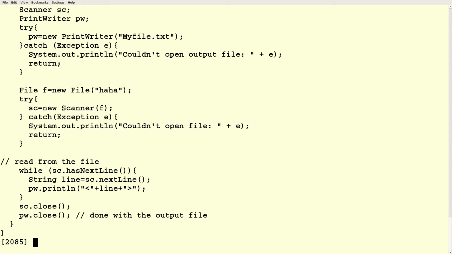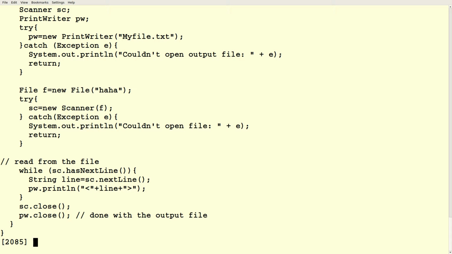All right, any questions on PrintWriter? PrintWriter and Scanner are probably enough to do most of the basic output and input that you're going to need to do. Certainly for PA4, that'll suffice, and probably for PA5.